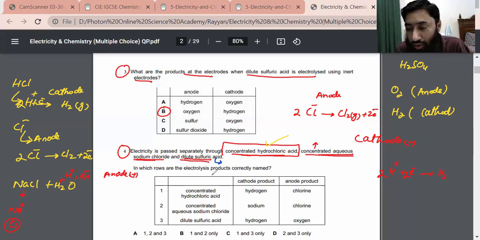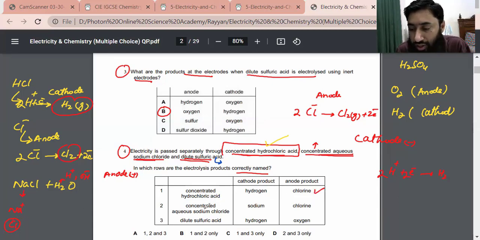So in which rows is the electrolysis product correctly named? Number 1, in case of concentrated hydrochloric acid, cathode product is hydrogen, and anode product is chlorine. Yes, so this one is okay.